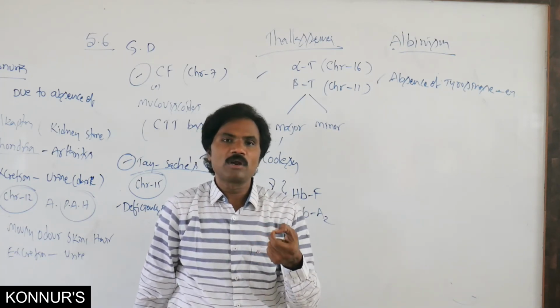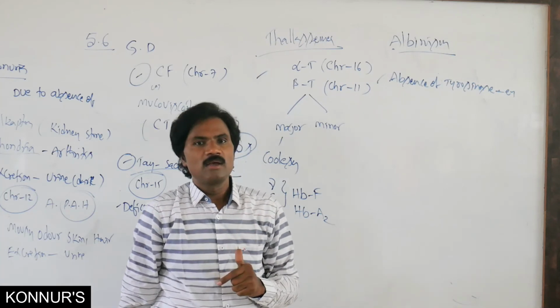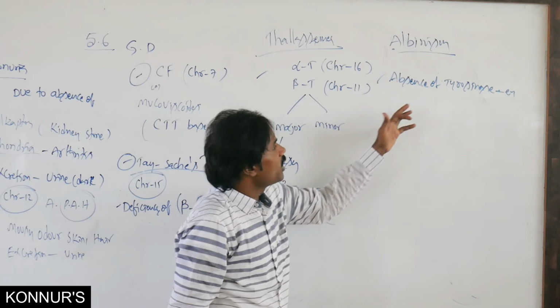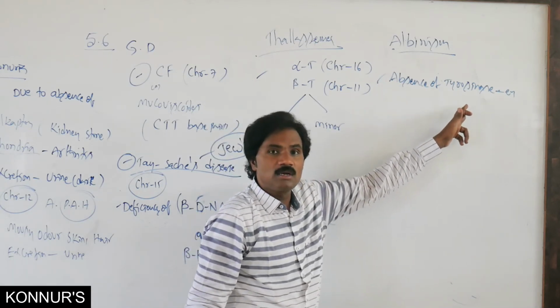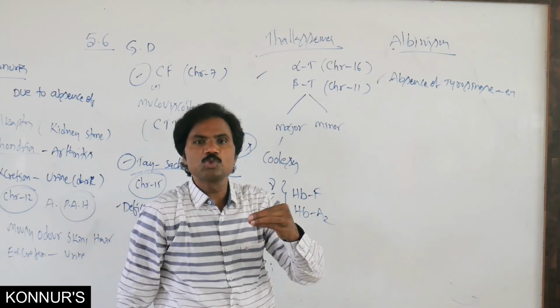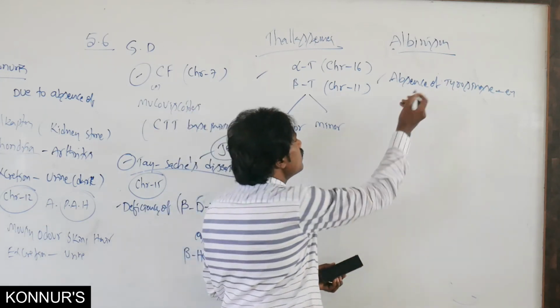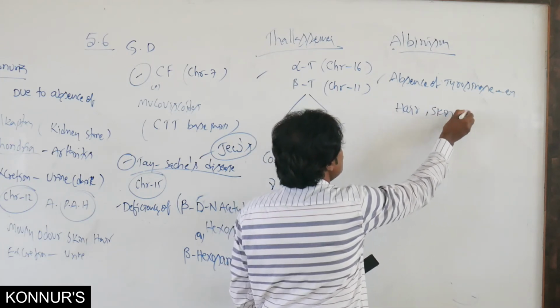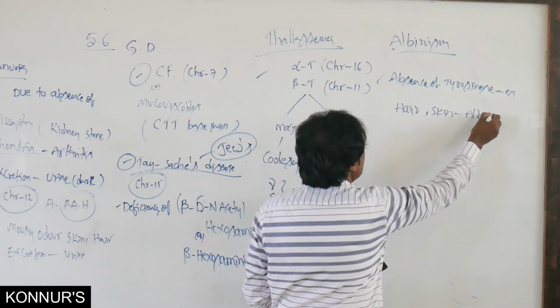Indirectly it helps produce melanin pigment in the hair as well as the skin. Whenever this enzyme is absent, the hair and skin become too dull. The hair as well as the skin become albino.